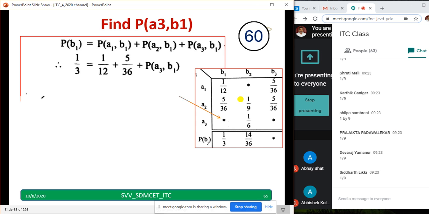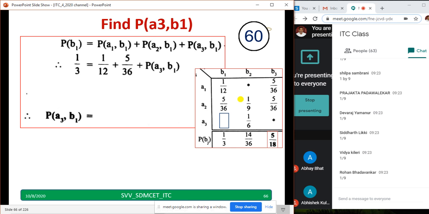The answer may be correct. So the answer is equal to 1 by 9, correct. And now let us go to the next. Parameshwara, Saujanya, all are getting 1 by 9. Ajna has also typed. Very good. Everybody is getting 1 divided by 9.